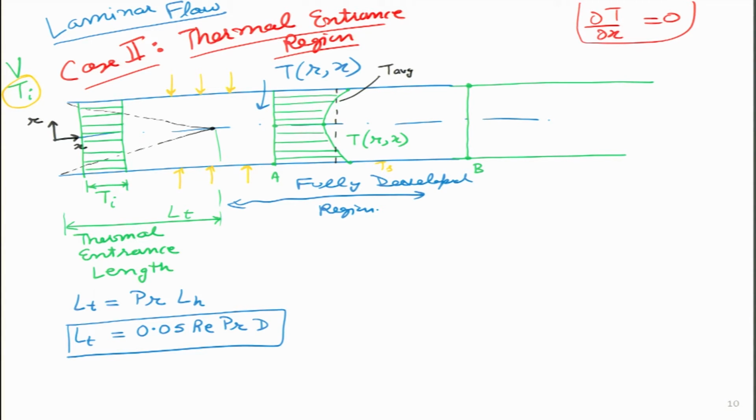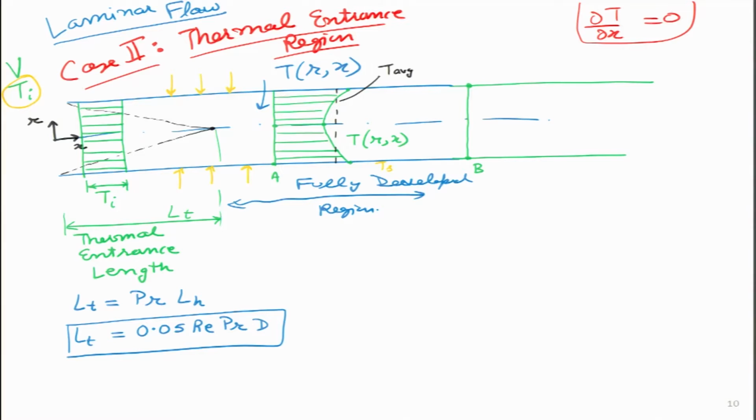So, I want to ask this question to the students, why can't we have the rise in temperature with distance as 0? Because del T by del x tells me the temperature gradient, which means essentially how much temperature is rising with distance. And I think we have given the answer ourselves, because when we are heating the fluid inside the pipe, the temperature has to rise with distance.